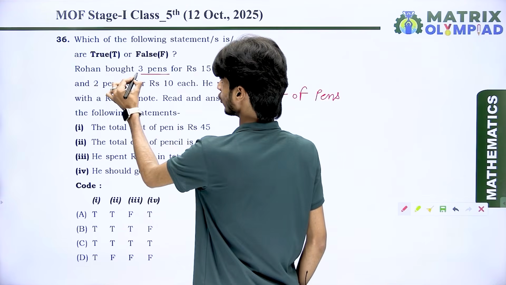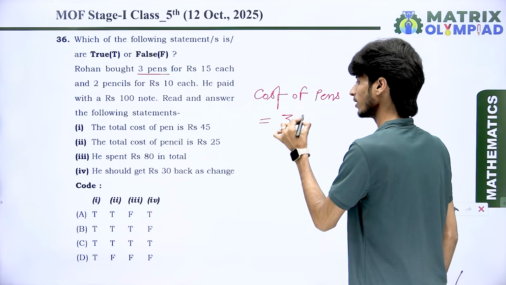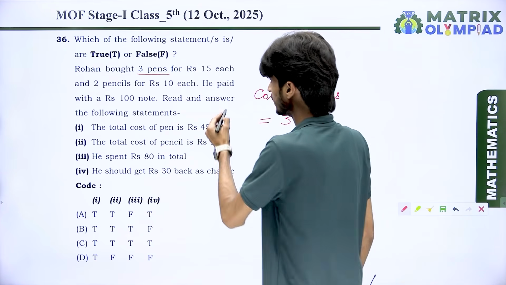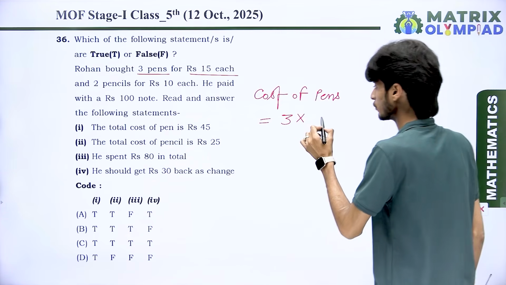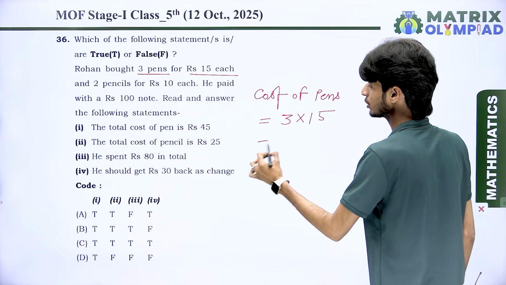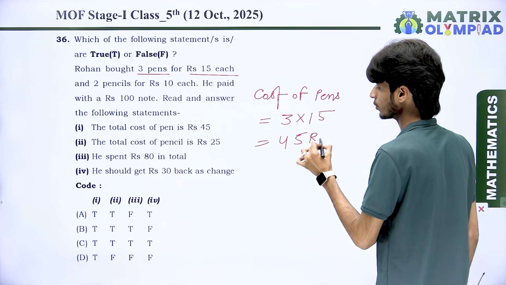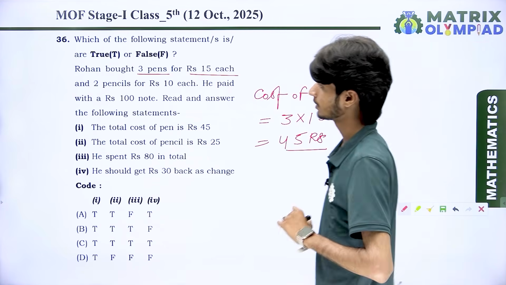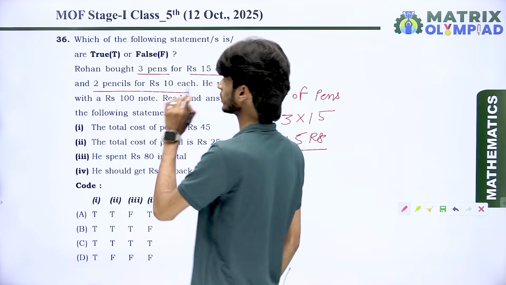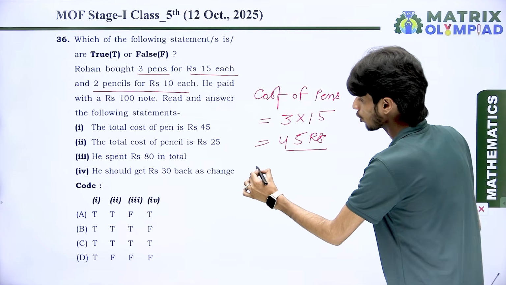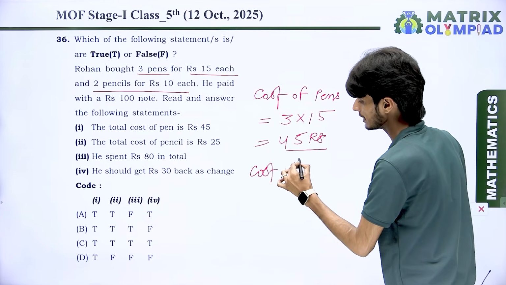How many pens he bought? 3 pens. How many rupees for each pen? 15 rupees. The total cost is 15 threes are 45 rupees. And he bought 2 pencils for 10 each. It means the cost of pencils.